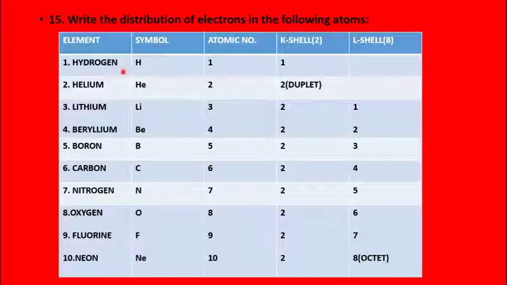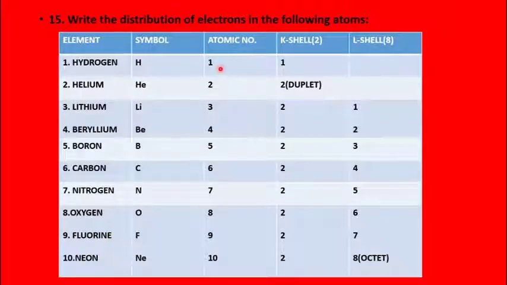Now, this is the explanation which I had given to you, so please see it. You have to write down the electronic distribution of the first 10 elements. The first 10 elements in the periodic table are hydrogen, helium, lithium, beryllium, boron, carbon, nitrogen, oxygen, fluorine and neon. So, the first element is hydrogen. The symbol is given as H, capital H.